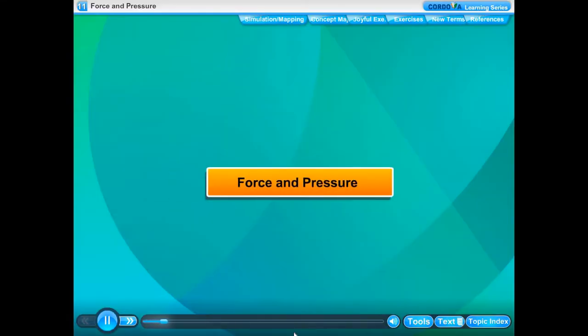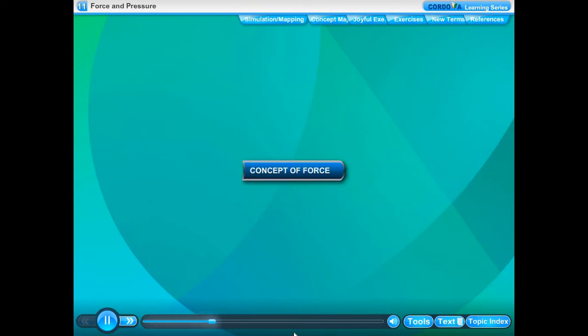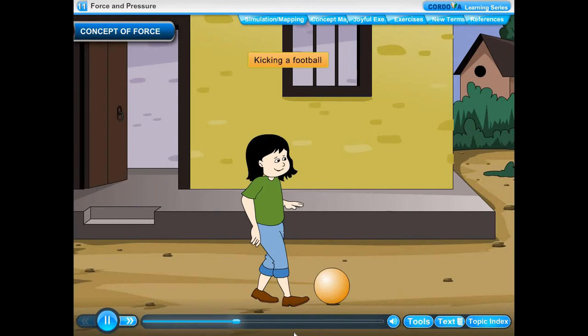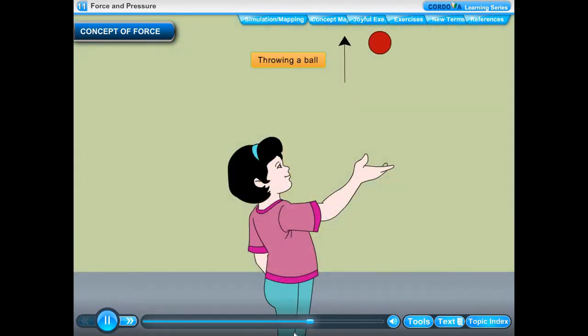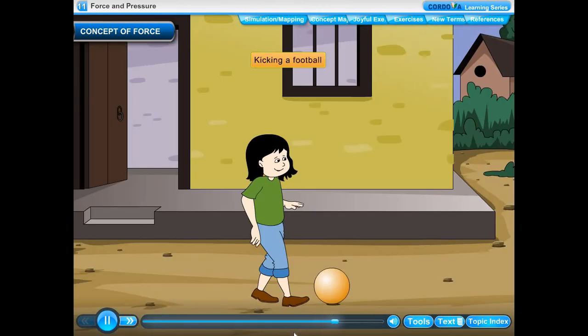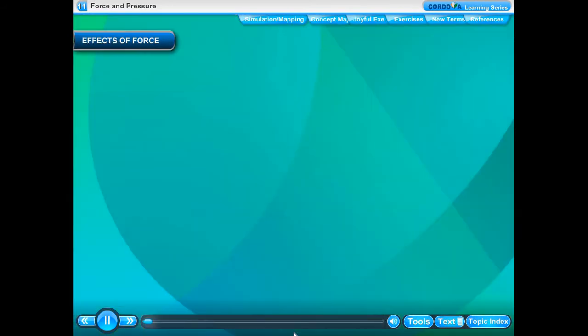Chapter 11. Force and Pressure. Concept of force. For example, kicking a football, beating a drum, etc. We have to act in many ways. Throwing a ball, push. Kicking a football, push. Pressing plasticine, change in shape.